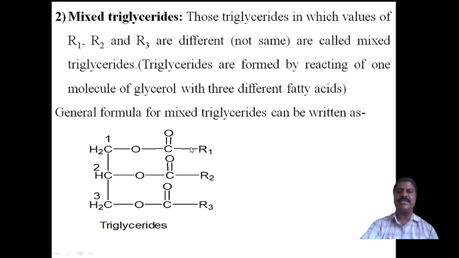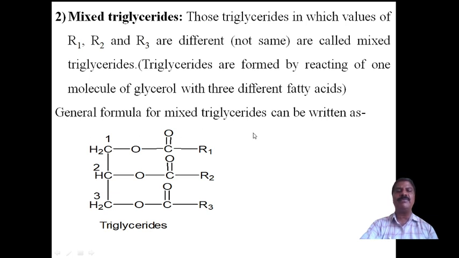We can take one as palmitic acid, another as stearic acid, and another as oleic acid. Then the three molecules undergo esterification in a limited manner. Only one palmitic acid takes part, and esterification takes place. Stearic acid is condensed and attached here. Therefore, triglycerides are formed by the reaction of one molecule of glycerol with three different fatty acids. Three different fatty acids are required to form the mixed triglycerides.